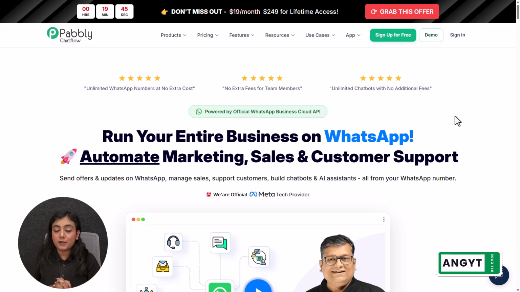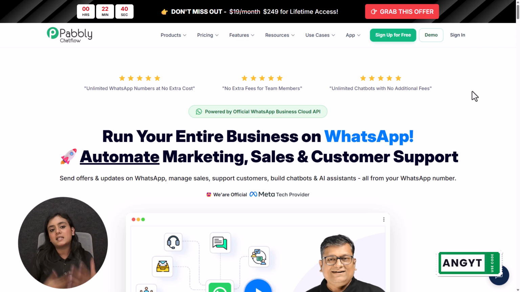If you also want to access Pabbly Chatflow and start using it, search on a new tab www.pabbly.com/chatflow and you will come to the landing page just like this. Now, if you want to test out Pabbly Chatflow, how it is working, what the features are, and learn about each and everything of Pabbly Chatflow, sign up for free from here, using which you will get 100 free credits. Using the credits, you can test out Pabbly Chatflow and check out how it's working in real time.